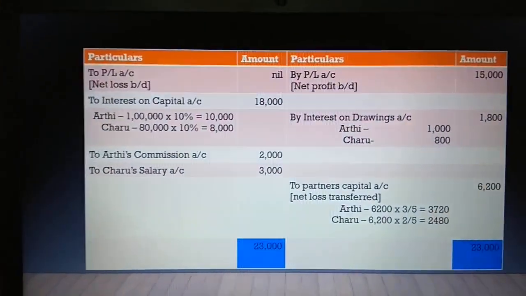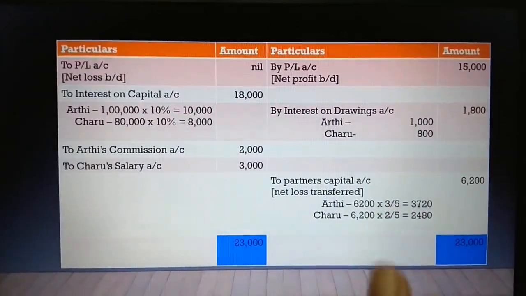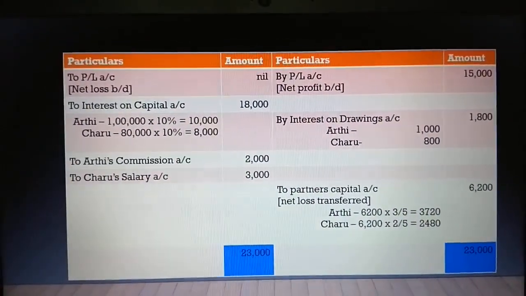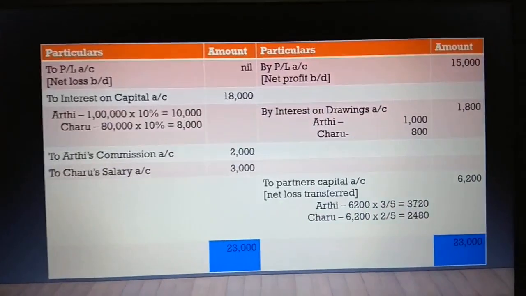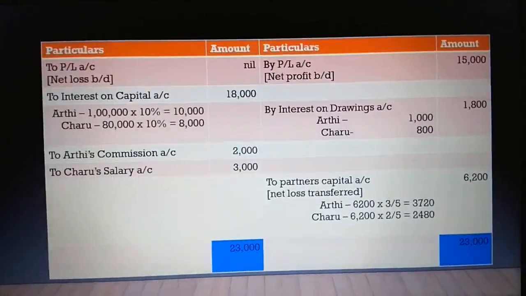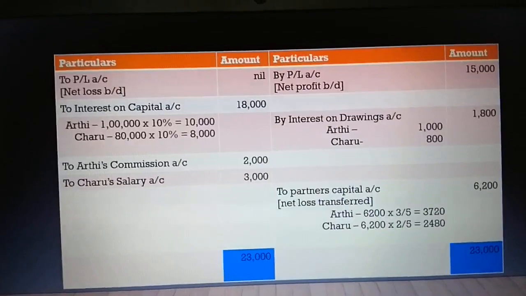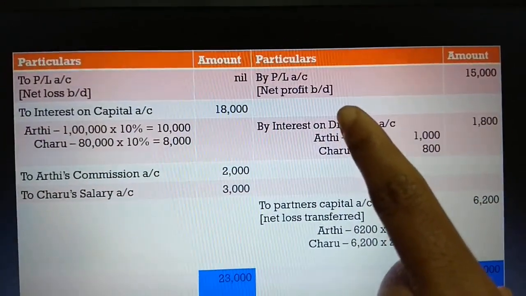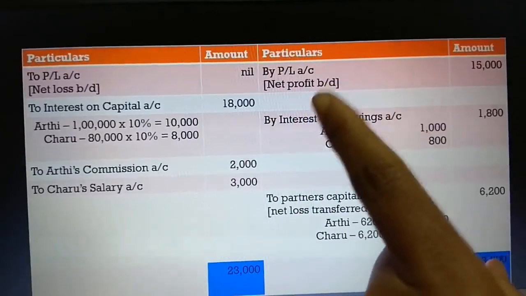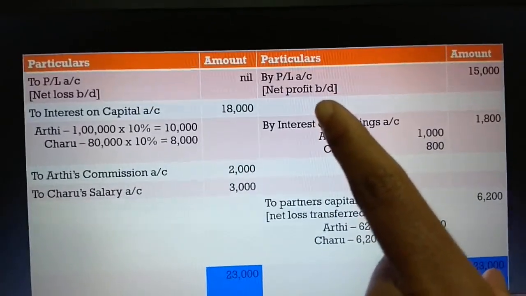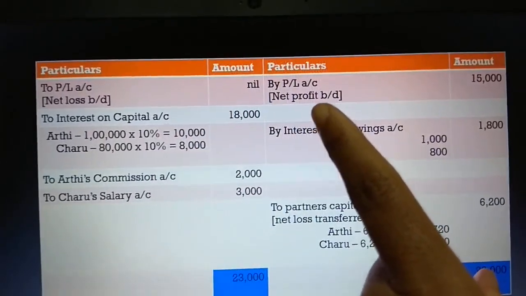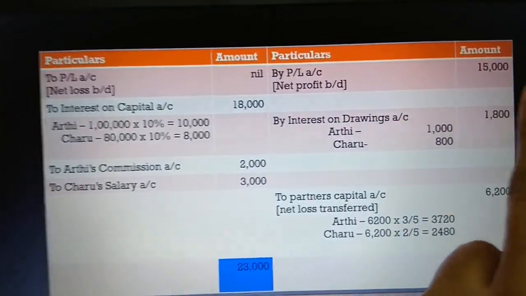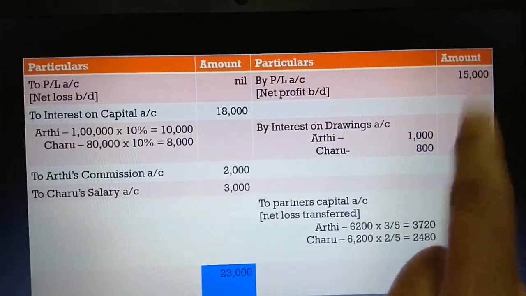So next, moving on, from the credit side, as I said, first we are going to go as per the format on the credit side. Whenever we get something in, what comes in should be taken first, and then only we are going to go for paying out. So now moving on to the credit side, we have the net profit earned by the company. It is going to be taken on the credit side of your profit and loss appropriation account. By profit and loss account, net profit brought down is written and the value to be taken is 15,000.